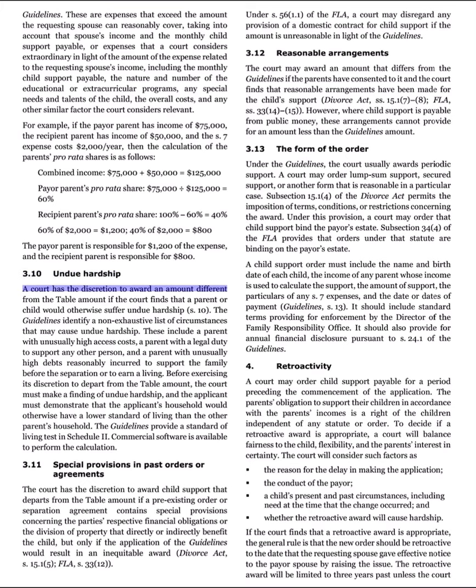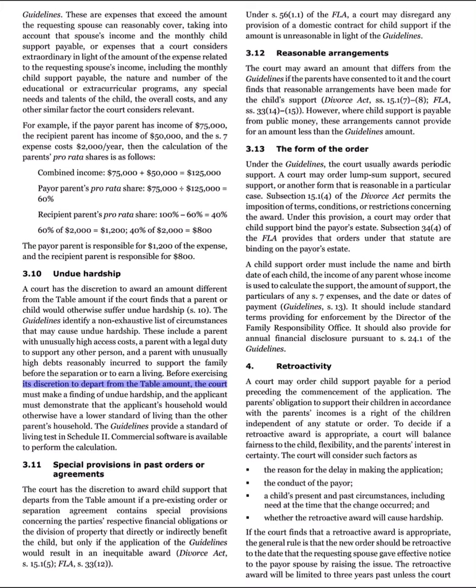3.10 Undue hardship. A court has the discretion to award an amount different from the table amount if the court finds that a parent or child would otherwise suffer undue hardship. S10. The guidelines identify a non-exhaustive list of circumstances that may cause undue hardship. These include a parent with unusually high access costs, a parent with a legal duty to support any other person, and a parent with unusually high debts reasonably incurred to support the family before the separation or to earn a living.